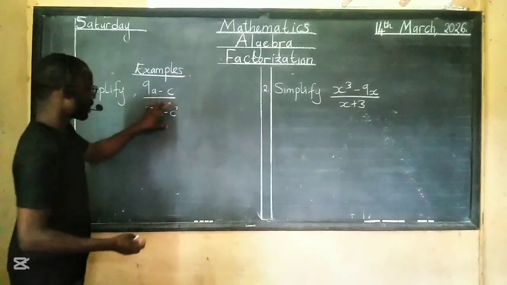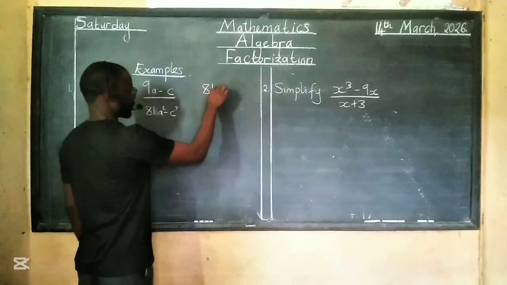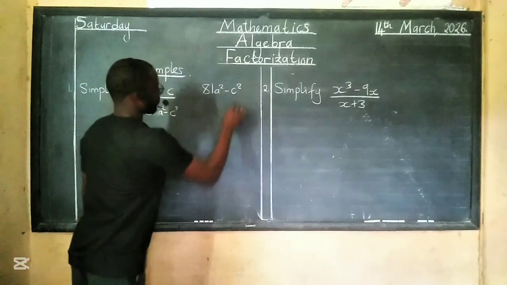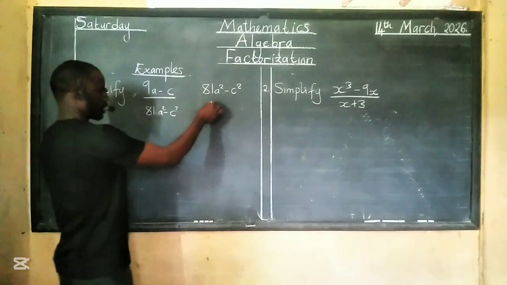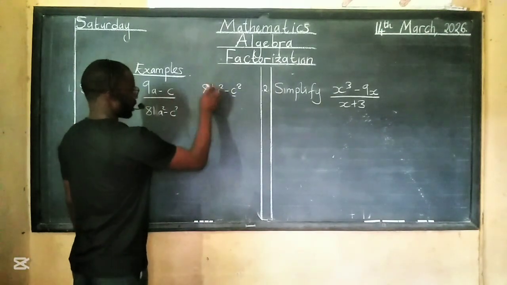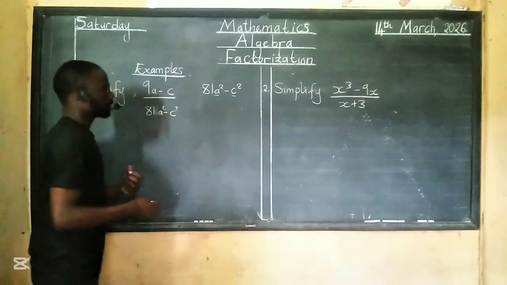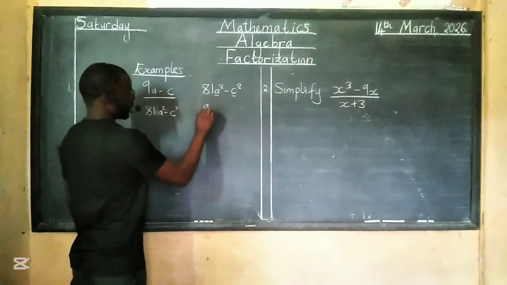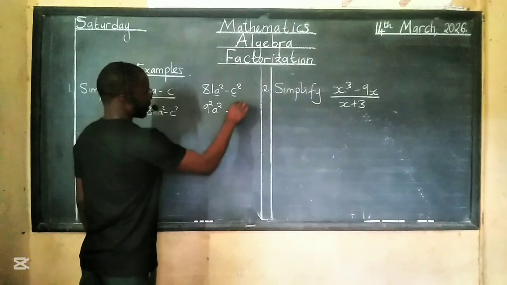So we get this part and just take it here so that we can deal with it individually. 81a squared minus c squared. So this is a square, this is a square. 81 is not a square. We can make it into a square. What is 81 as a square? It's 9 squared. And a is squared minus c squared.